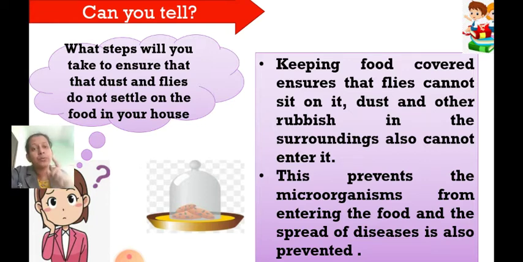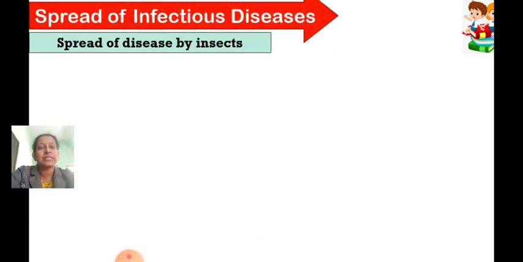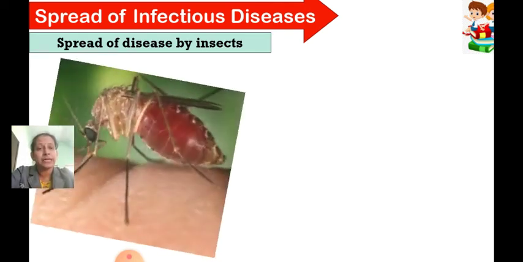Once, the one who has an intestinal disease, first of all, should not prepare the food, and if he or she prepares the food, they need to take care to wash their hands. Second thing, once the food is prepared, whether by a healthy person or a person who has intestinal disease, one should always keep the food covered for later use. Next, now the spread of diseases by insects. Let us see which diseases are spread by insects.